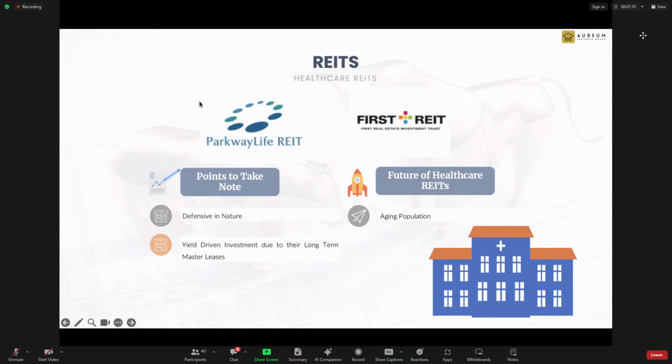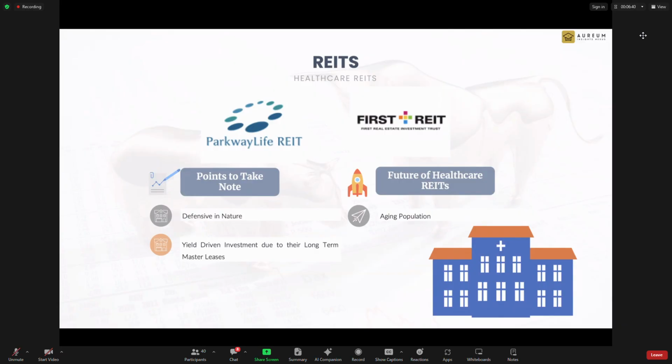One of the key parts is that they are fortunate to own hospitals in Singapore, compared to First REIT, which is not so fortunate and owns hospitals in Indonesia. However, there's a big concern on the healthcare sector: if Parkway Life were to grow, they need to buy another hospital.